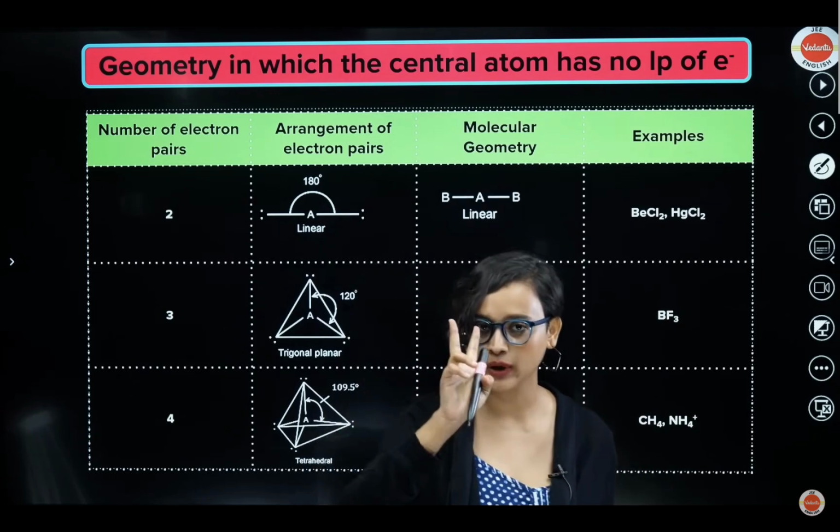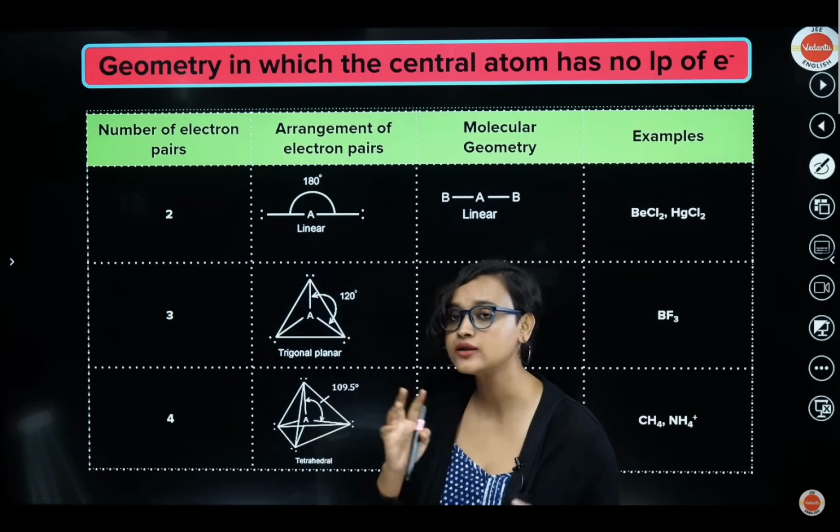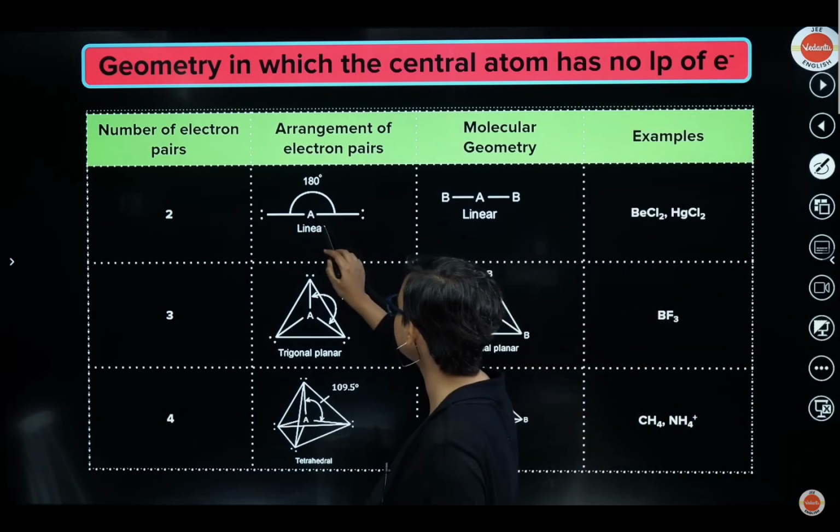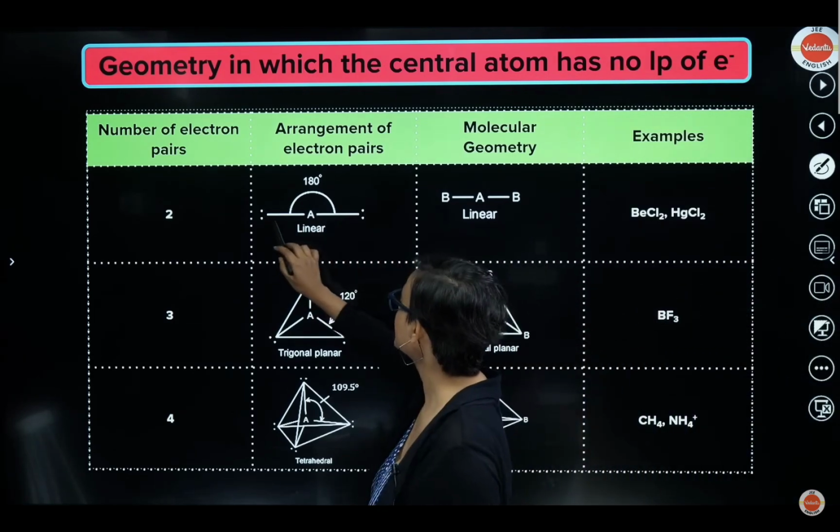Now, if there are 2 electron pairs, the arrangement of electrons will be linear. Do you see, everybody? Linear. A is your central atom, here you have 1 atom, here you have 1 atom. So the shape will be linear.